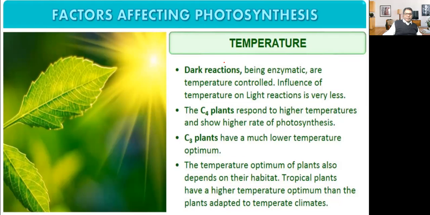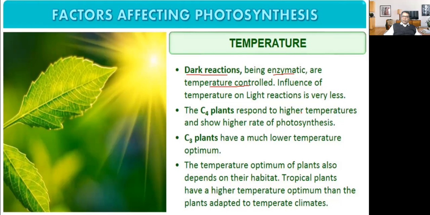Now the dark reaction. Temperature is another factor which affects photosynthesis. Dark reactions, being enzymatic, are temperature controlled. The influence of temperature on light reaction is very less.